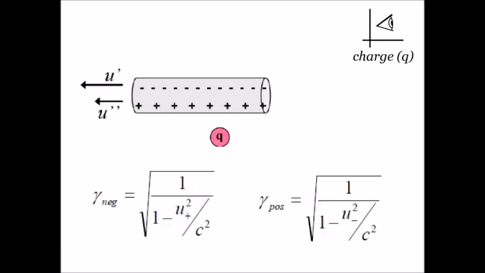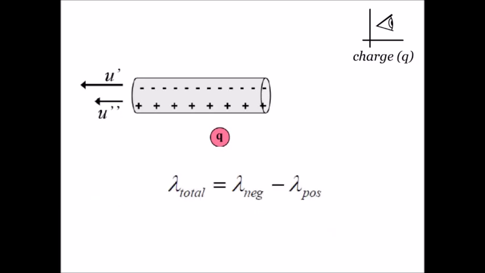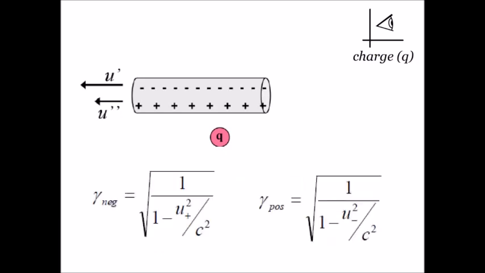We care about gamma, the extent to which the distances are squished. That way, if we know gammas, we can find the net charge density of the wire. Gamma for the negative charges will be bigger, because that has the speeds working together instead of working against each other. So here is our next major challenge, taking what we know about gamma and what we know about velocity and putting them together.